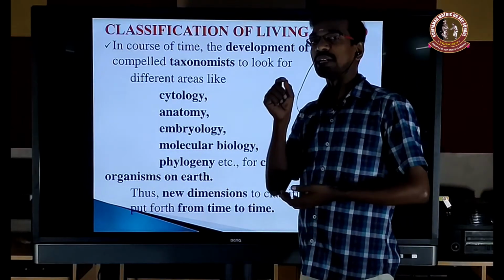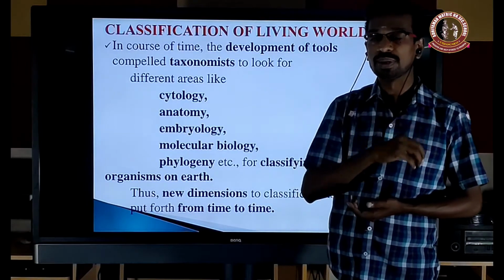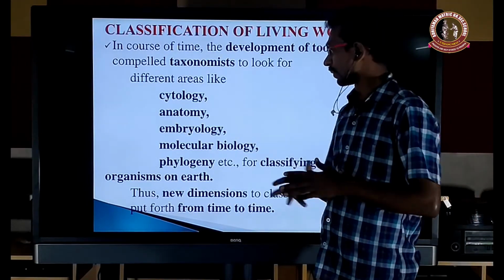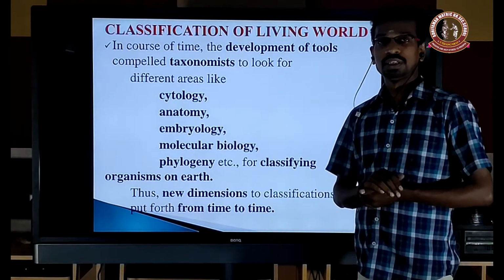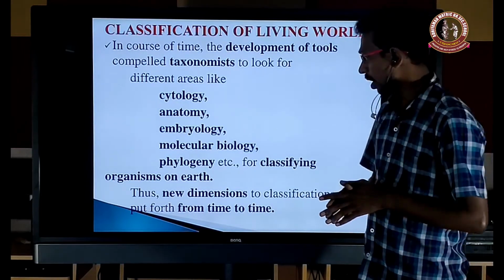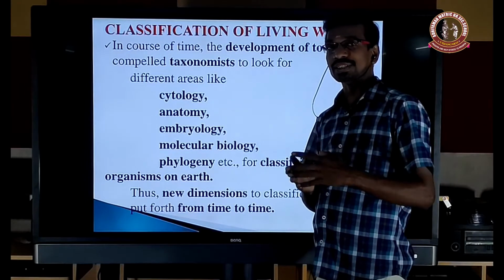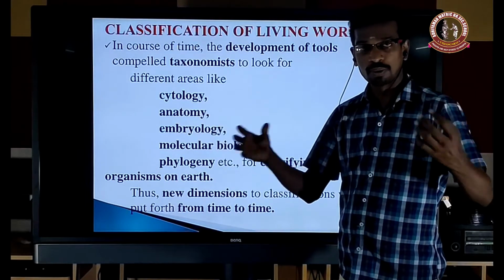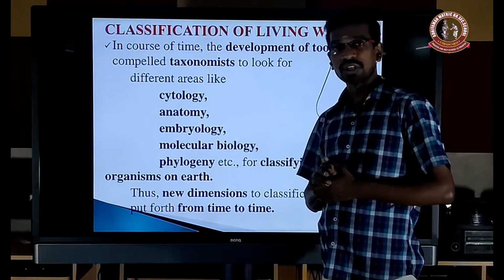And anatomy, the anatomical features are also taken for classification. Some scientists considered embryology, the development of the embryo. Molecular biology, at the molecular level, the DNA and the RNA, the sequencing of the DNA and the RNA. And phylogeny, that is the genetic relationship among two groups of plants or different groups of plants. So they are considered for classifying the organisms on the earth.